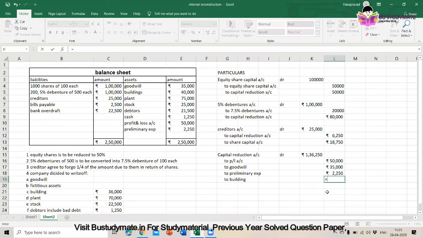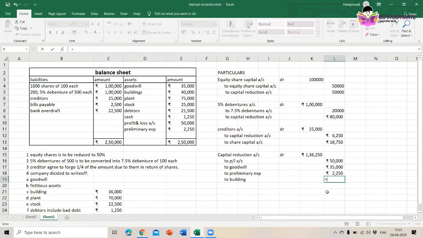Here buildings is 40,000 minus 36,000, okay, 4,000 rupees. Then to plant. In first plant is how much? 75,000. And we are writing off an amount of 70,000. Okay.